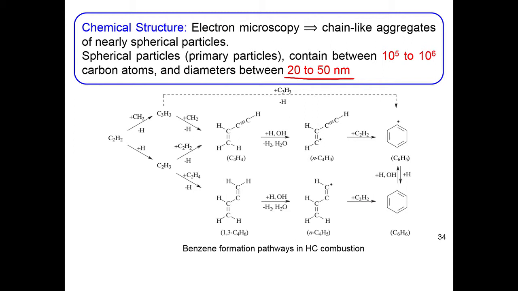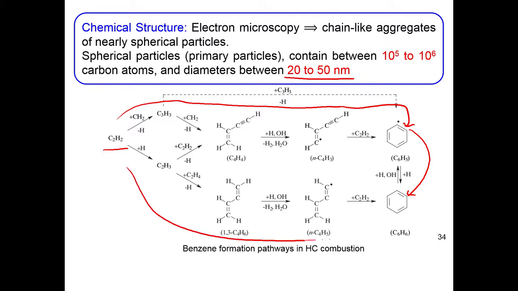And the mechanism of soot formation can be subdivided into two steps essentially. One of the most important soot precursors is acetylene. So, acetylene, the C2H2, can go through all these steps, and essentially it leads to the formation of this cyclic aromatic compound, and then it leads to benzene. This benzene formation pathway is a very important thing. So, whenever there is acetylene, through all these steps it can go to the formation of benzene. I will not go into the details of the steps here.